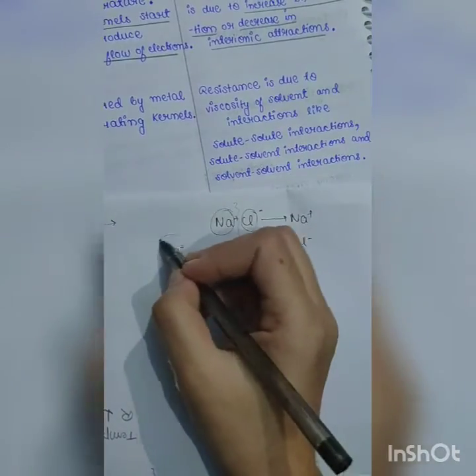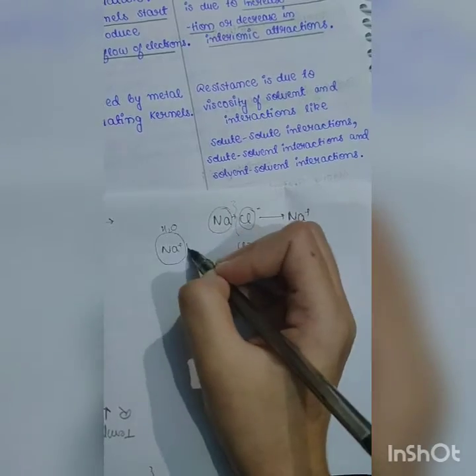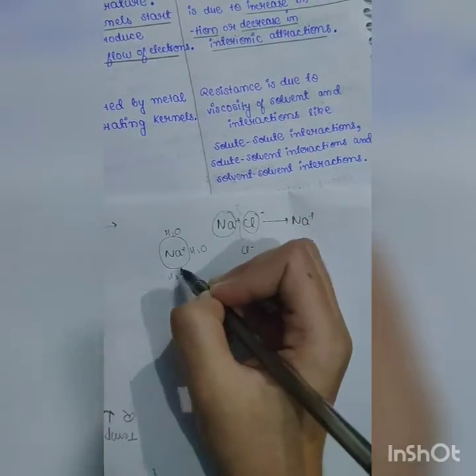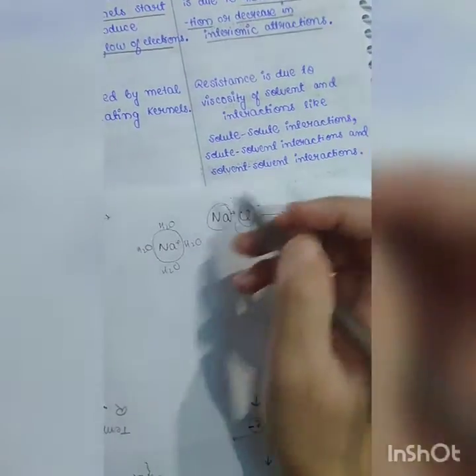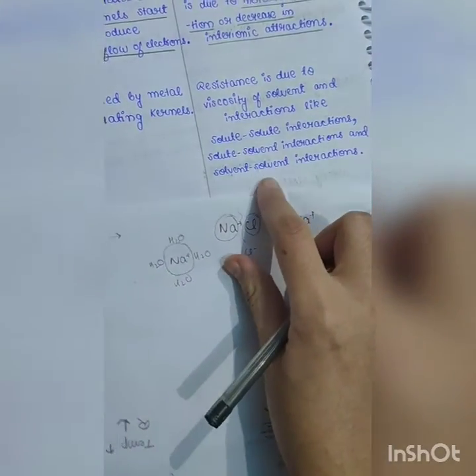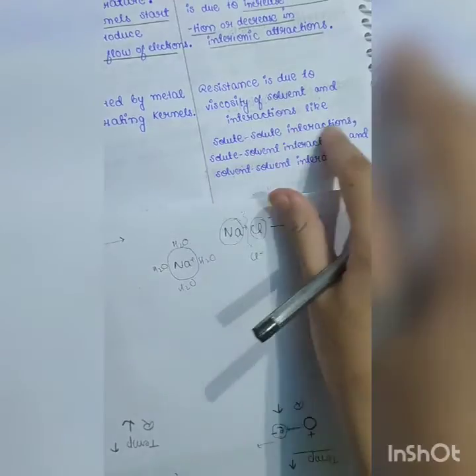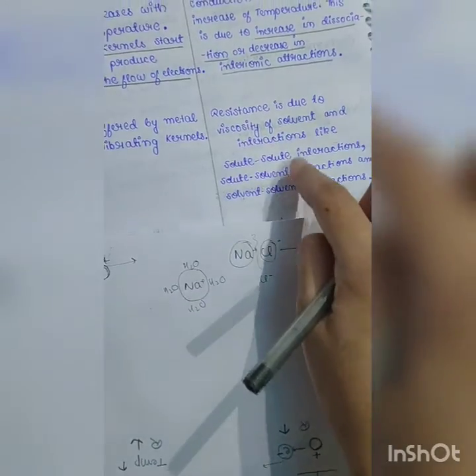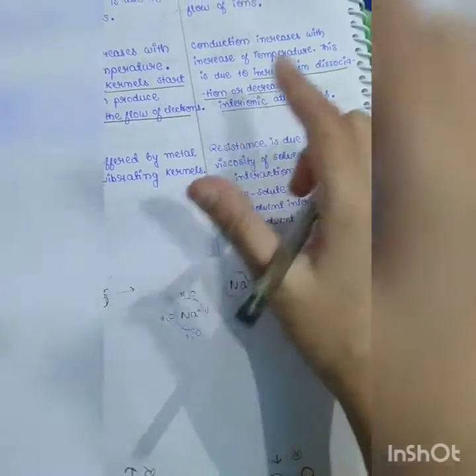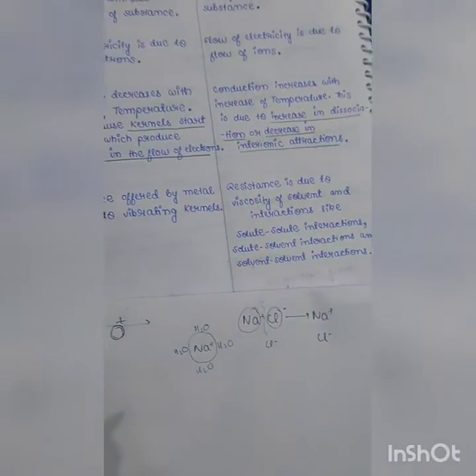Solute-solvent interaction: this is a solute, surrounded by solvent molecules, so there is an interaction between both of these. This is known as solute-solvent interaction, and the third one is solvent-solvent interaction. So all of these things contribute to resistance. If we remove all these things, there will be an increase in conduction.